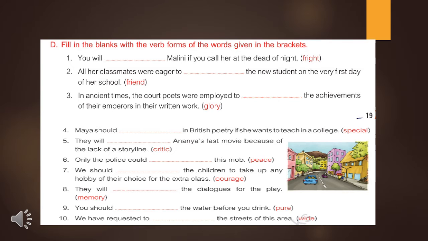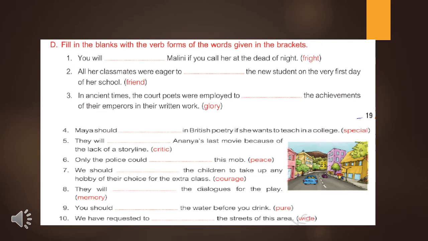You will frighten Malini if you call. Here, from fright we have to form a verb. Fright, frighten. We have to add en to fright, and it will be a verb. You will frighten Malini if you call her at the dead of night. Now see the second one.